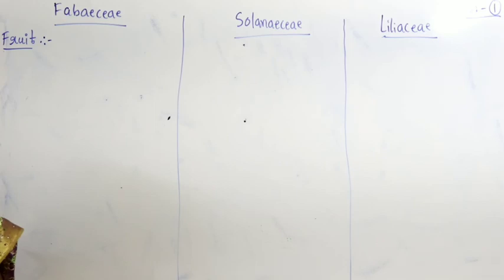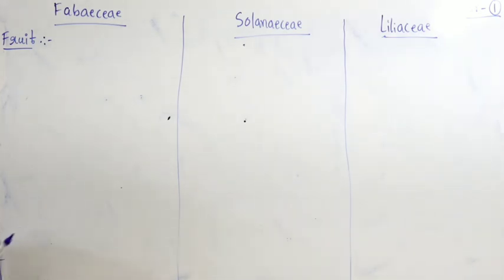In morphology we already studied it. I told you morphology is related to each and every chapter. In Pisum sativum, the pea plant, what type of fruit is present, and in Dolichos? Marginal placentation occurs where? All these examples belong to Fabaceae.